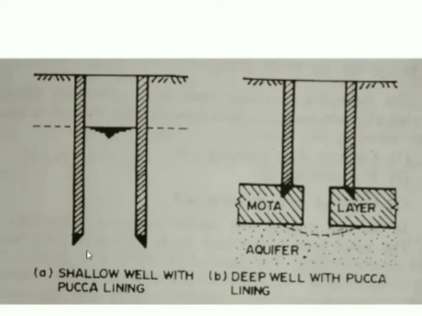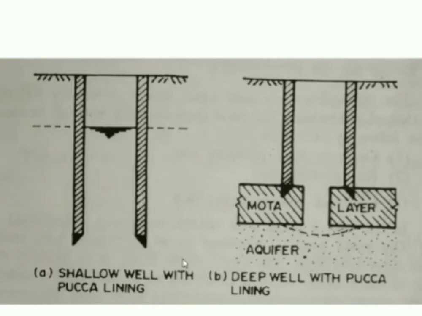Okay, when we are talking about lined type of wells, wherein we will be providing a well with impervious lining. If I'm talking about shallow well, that means there won't be any presence of mota layer here. Usually you might have seen in Belgaum we will be encountering the shallow wells.